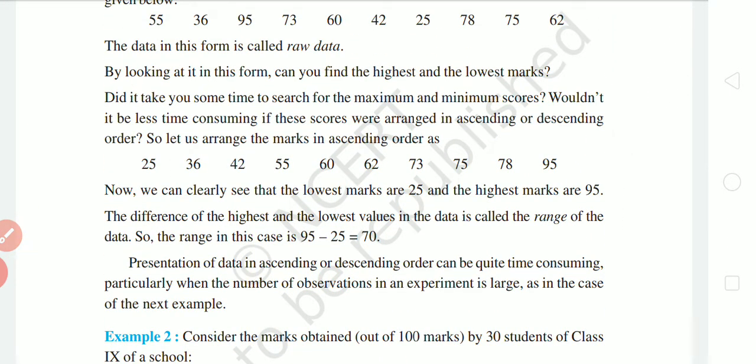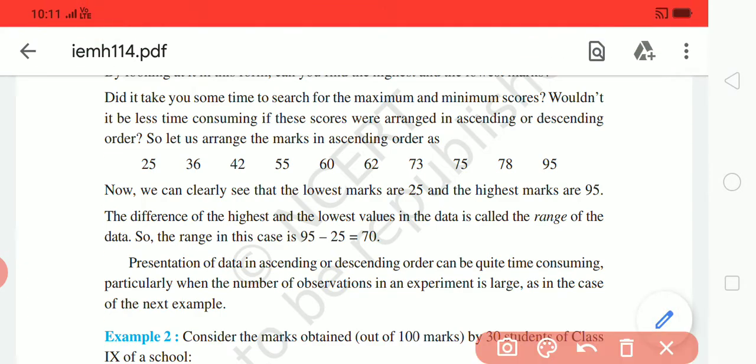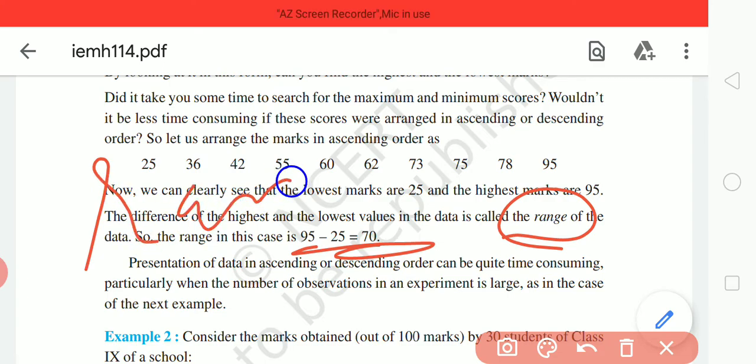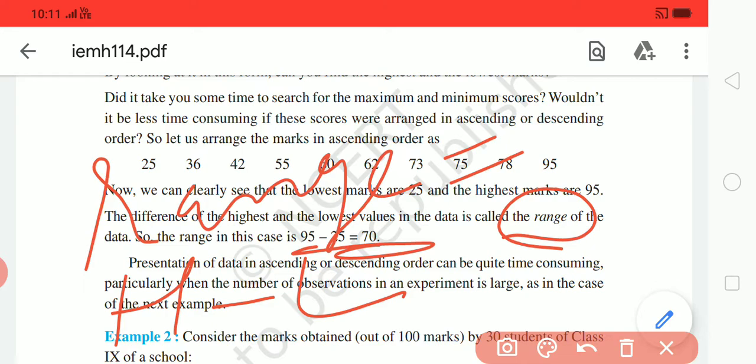Means if you write the maximum marks are these, minimum marks are these, and what is the difference between maximum and minimum, this is the organization of the data, right? And the range is the difference of the highest and lowest. You know that range is quite important. Range is highest minus lowest, right?